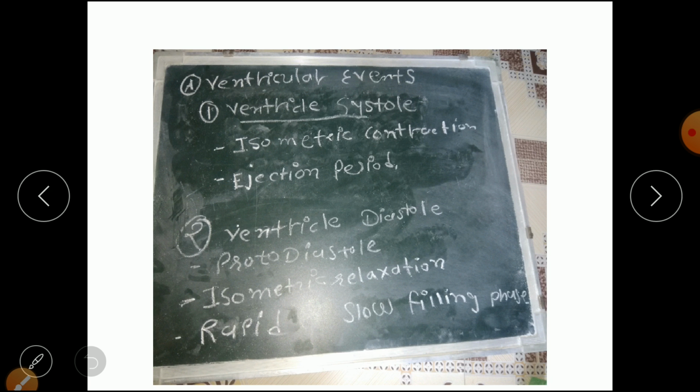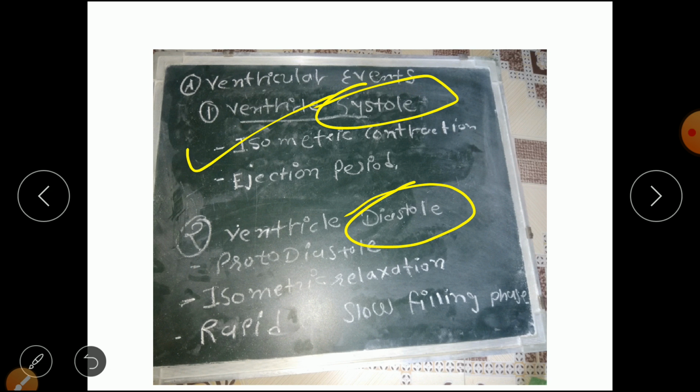Now the ventricular events. First is ventricular systole. Systole means contraction and diastole means relaxation of the heart. So you can remember this term: systole means contraction and diastole means relaxation. In ventricular systole we have two phases, the isometric contraction period and the ejection period. And in ventricular diastole, we study the protodiastole, isometric relaxation period, rapid filling phase and the slow filling phase.